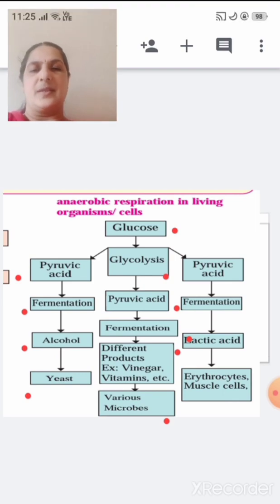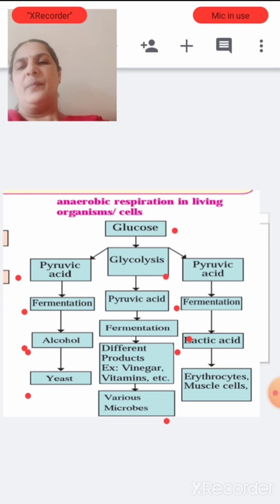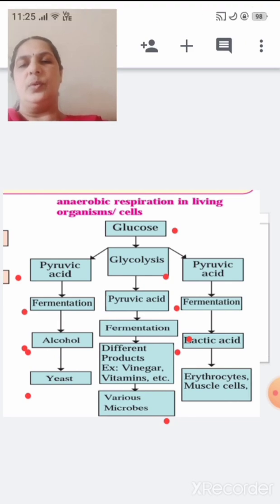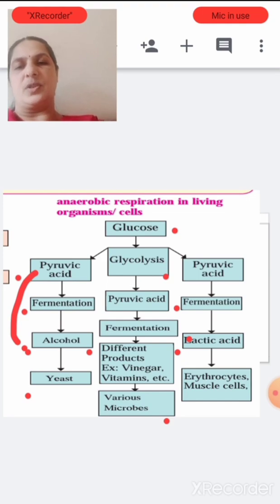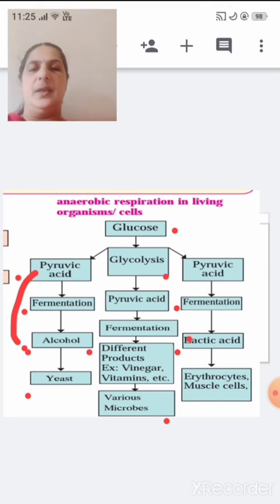In yeast, pyruvic acid is converted into alcohol by the process of fermentation.